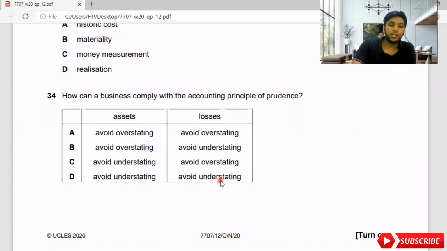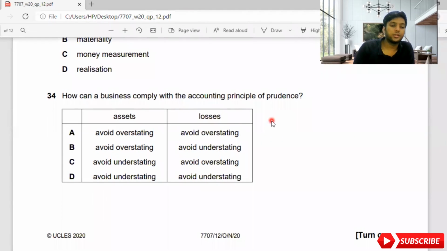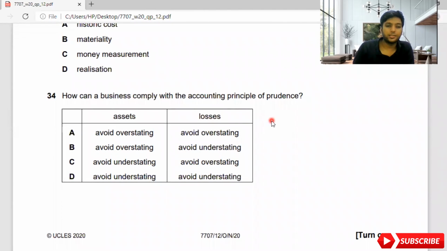Let's move on to the next part. How can a business comply with the accounting principle of prudence? Prudence says that you should not overestimate the assets, and underestimate the expenses. Here, you should not overestimate the assets. Now, here they are given losses. You should not underestimate your losses, because if you underestimate your losses, your profit will increase in a business.